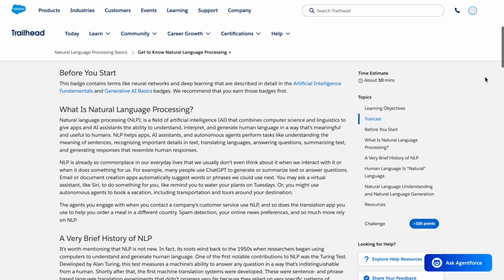The agents you engage with when you contact a company's customer service use NLP, and so does the translation app you use to help you order a meal in a different country. Spam detection, your online news preferences, and so much more rely on NLP.